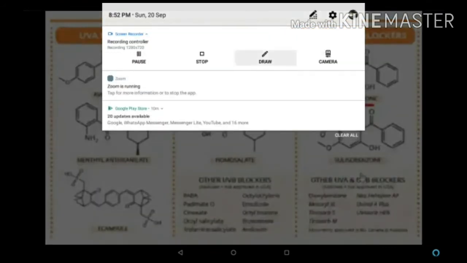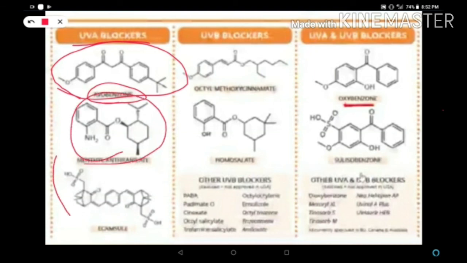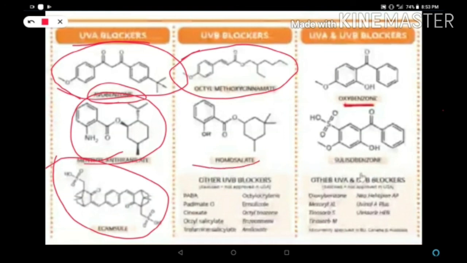These are the molecules of the UVA blockers. The avobenzone molecule's structure is this one, guys. These are also structures of blockers of UVA radiations. This is also the structure of a UVB blocker, and this is also the structure of UVB blockers.